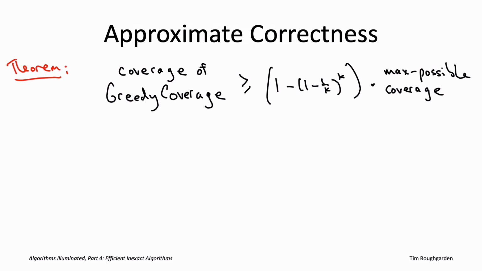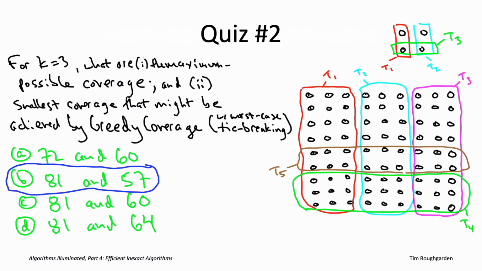Well, in the first iteration, it had the option of picking any of the 3 sets in the optimal solution. So T1, T2, or T3. Unfortunately, the algorithm was tricked by a 4th set, T4, the green set, that was equally large. It had 27 elements in it, just like T1, T2, and T3. In the second iteration, the algorithm was tricked once again. It had the option of picking any of T1, T2, or T3, but it was tricked by T5, which covered just as many new elements, namely 18 new elements.